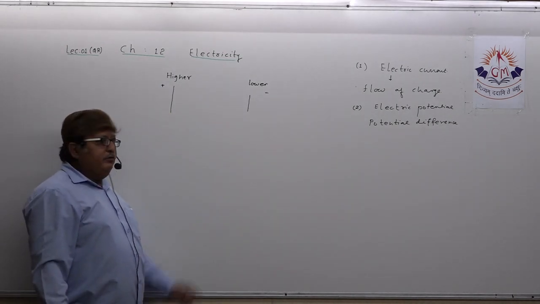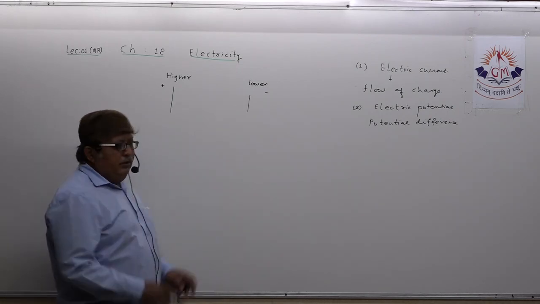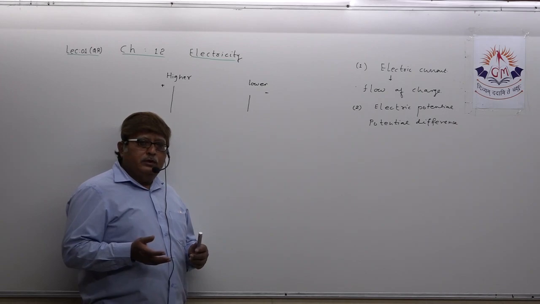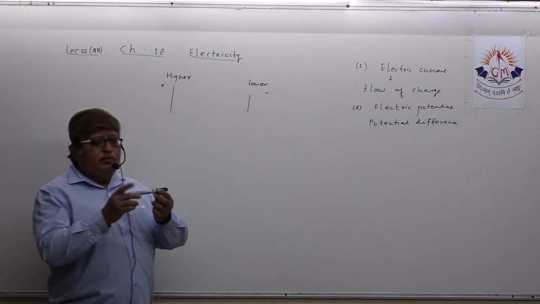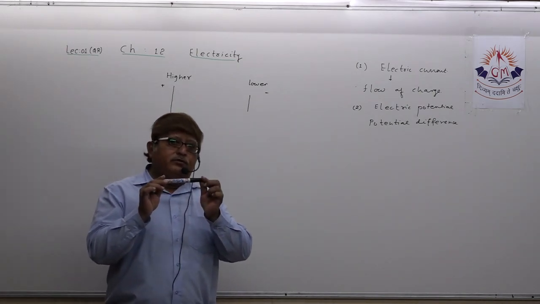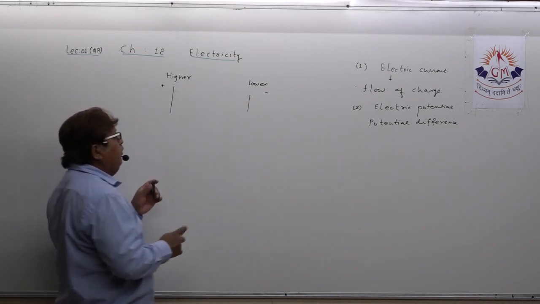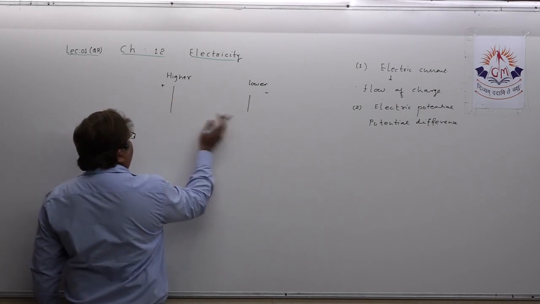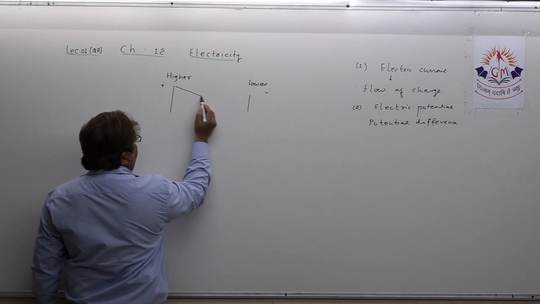You understood this, and we also know that by the rule of nature, everything flows from higher potential to lower potential. Water also flows from higher potential to lower potential, as you all know. So, charge will flow from higher potential to lower potential. Suppose this is the flow of charge.